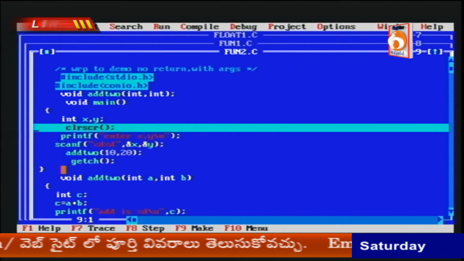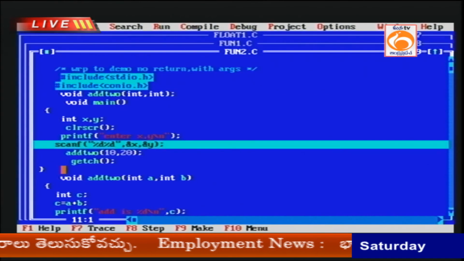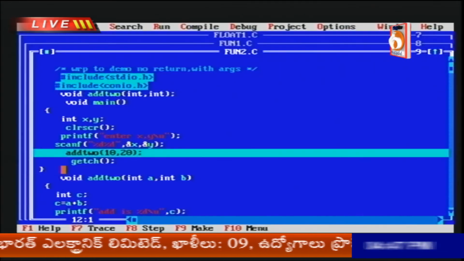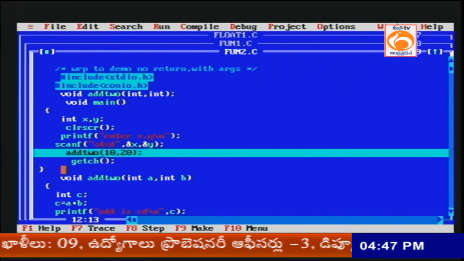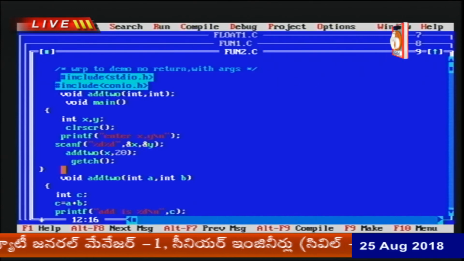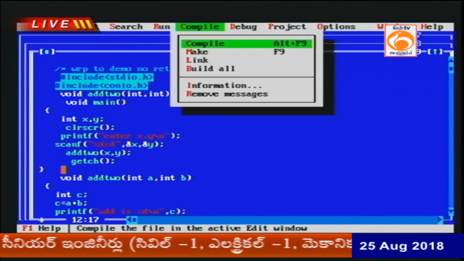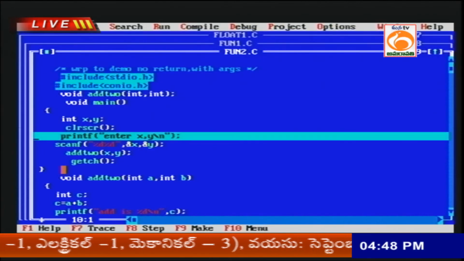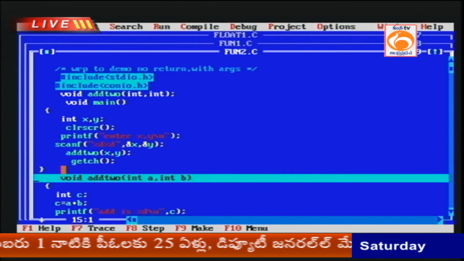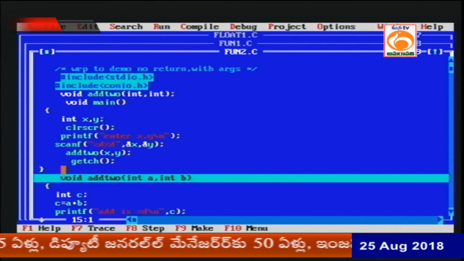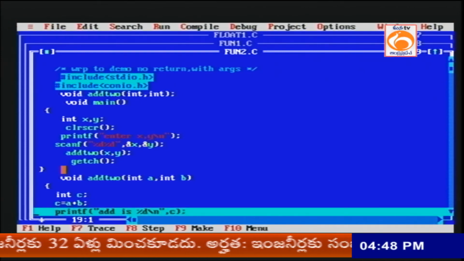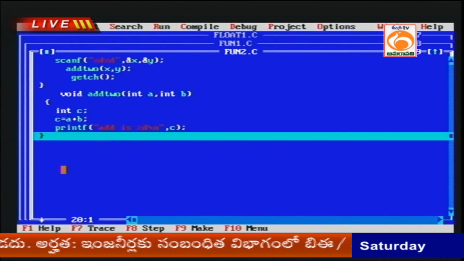Main is called first, clear screen, read the x and y values. I am entering 10, 20. Now 10 and 20 I entered here. Just observe, these are actually x and y. You see, with F7, it reads the x and y values 10 and 20. Now the values jump to the function body, a is 10, b is 20, c equals 10 plus 20, 30. The answer c is printed there only, not returned to main.